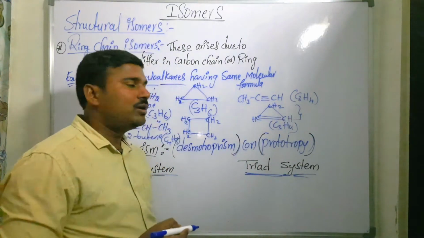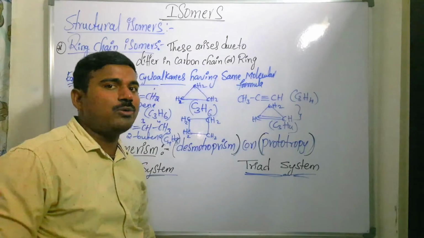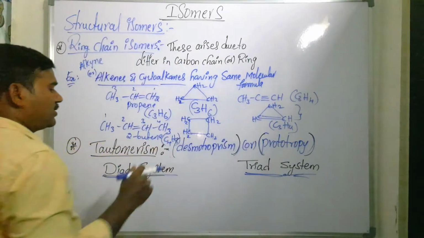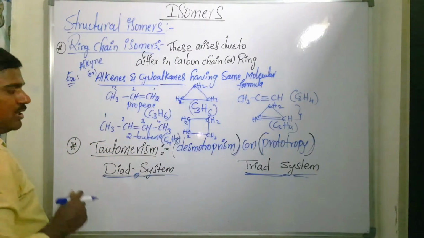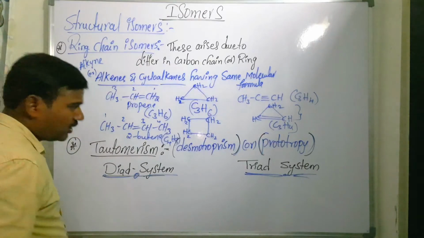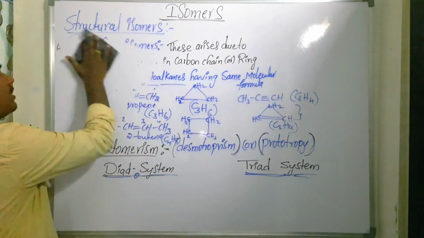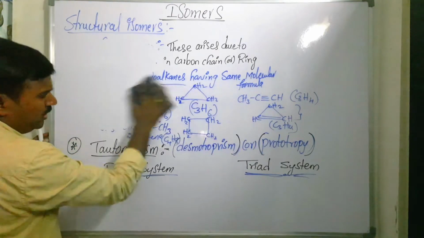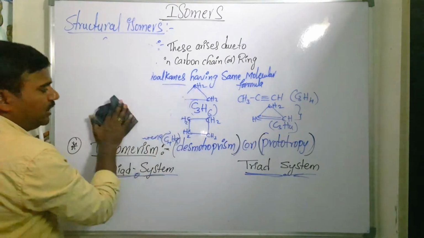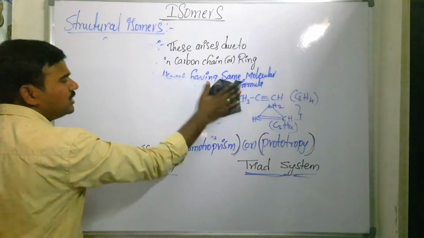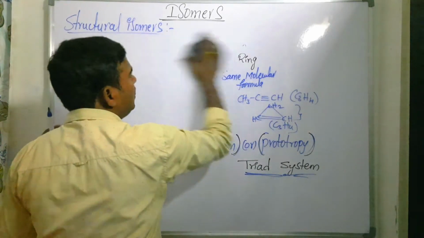Is that clear? I think you have got some idea about ring chain isomers. Now we are going to see tautomerism, which is a very important one. This tautomerism is also called prototropy, because it is one of the forms of functional group isomerism.